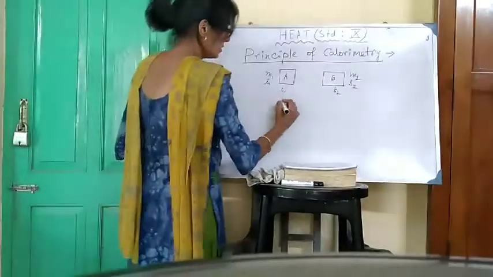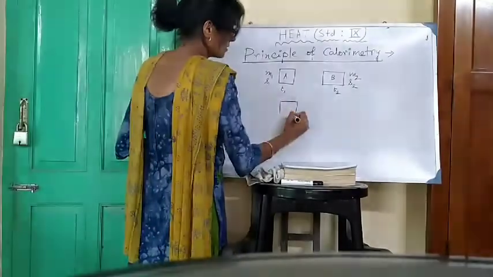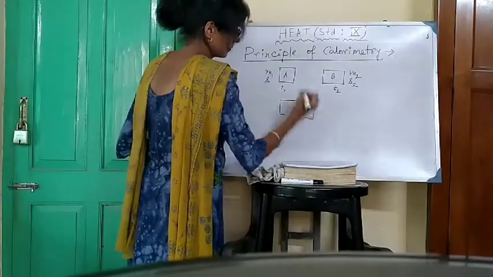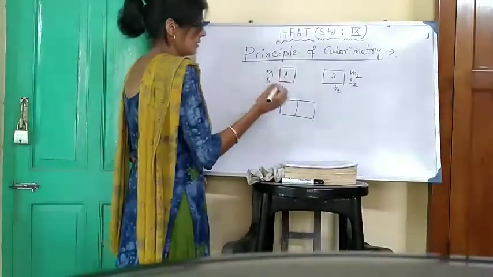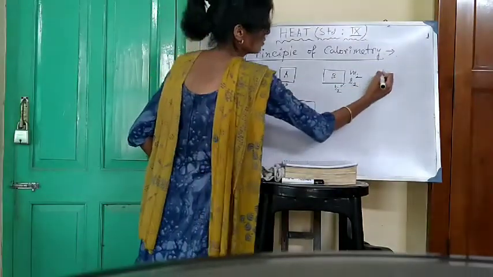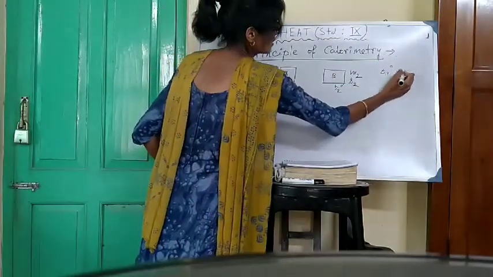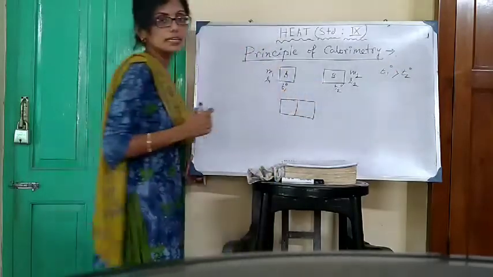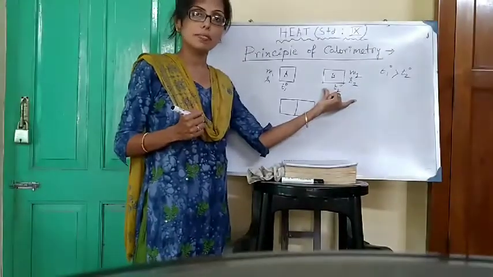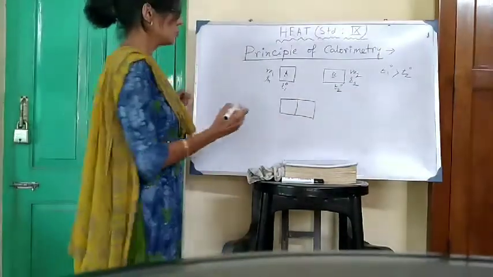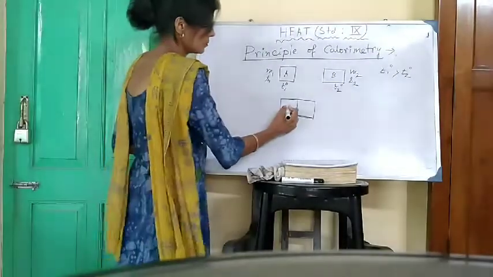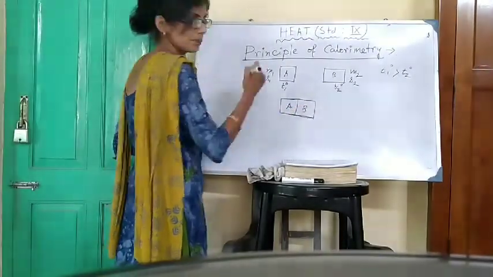Now, consider the two bodies are kept in contact. Okay. And another thing, temperature T1 degree, T2 degree, and consider T1 degree is greater than T2 degree. So, the temperature of the body A is greater than temperature of body B. Okay. Now consider two bodies are kept in contact. This is body A. This is body B.